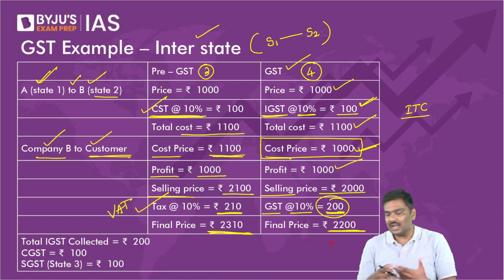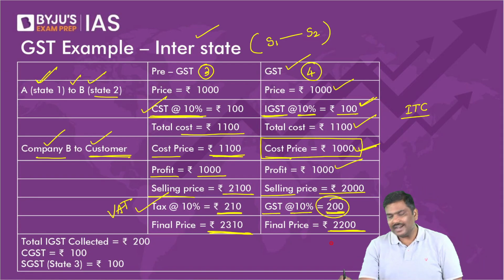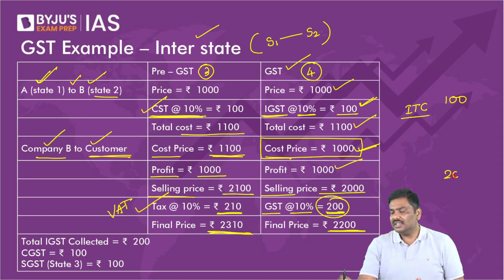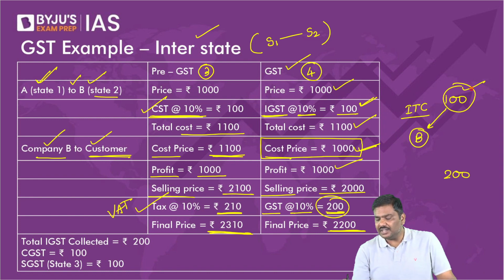Now, how will this work out? Follow this very carefully. In step 1, the government has collected 100 rupees IGST. In step 2, the government has collected 200 rupees GST. This IGST will be paid back to company B, which will get IGST of 100 rupees back. Now this 200 rupees, divide it into two equal parts, 100 and obviously 100. So 100 CGST will go to the central government.